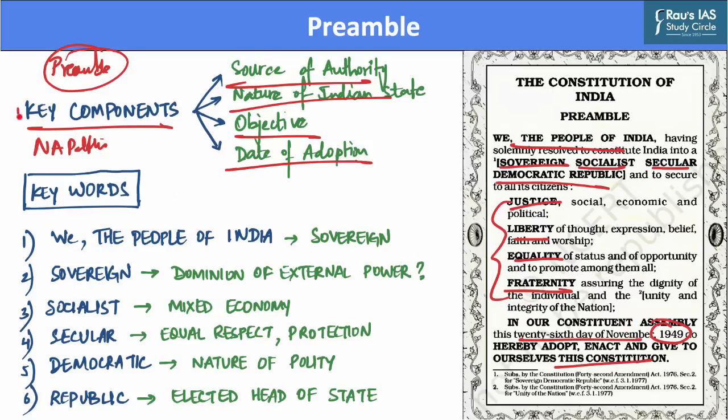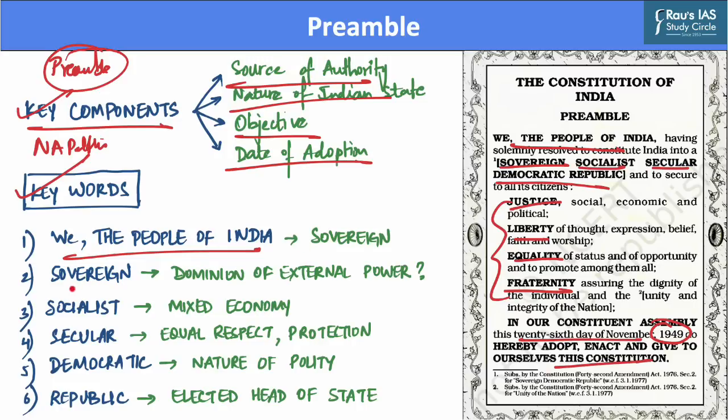Now, after we have discussed the key components, let us discuss keywords that are given in the preamble. The first keyword describes the ultimate location of Indian sovereignty. That is, it indicates that the ultimate sovereignty of India lies with the people of India. And in this regard, sovereignty means that the Indian state is an independent authority and it is not subjected to the control of any external power.